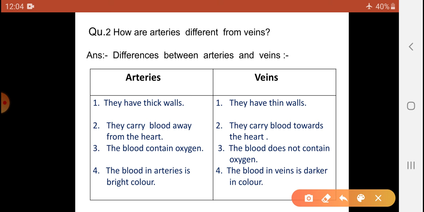Arteries: the blood in arteries is bright in color. Veins: the blood in veins is dark in color. See and observe, as it is you will write down. Okay. Yes, my dear students, see and observe the points of view as it is. Okay.